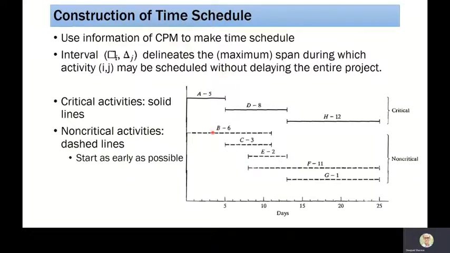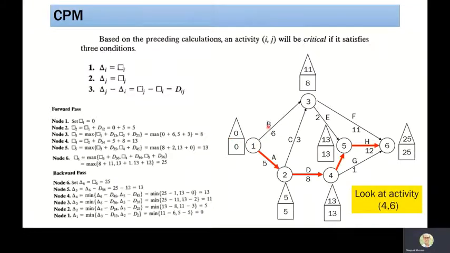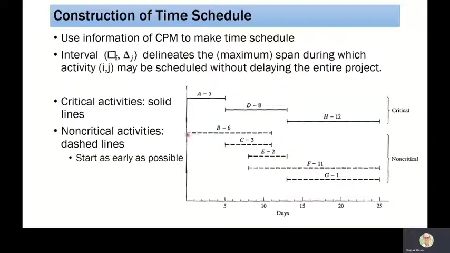Activity B, as per our understanding, can start at any time from 0, but it should finish by 11. Only then can the other activities from node 3 start. So activity B can start from 0 and at maximum should finish by 11. You can see here, the duration of activity B is 6. So how much slack can we give? 11 minus 6, so 5 units we can give as slack. It can start from 0 to 5 and there will be no delay in the project.